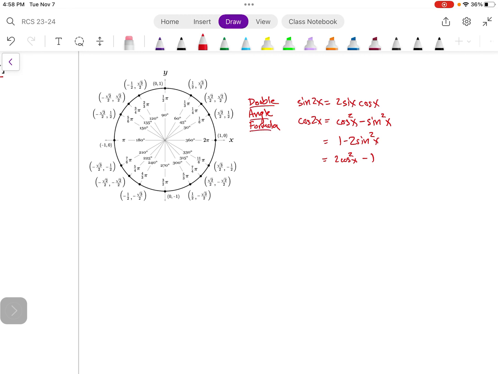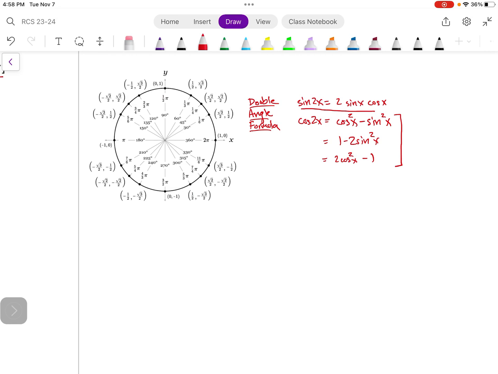These double angle formulas, we did run into in pre-calc very briefly last year. The one that we're going to need for this problem is 2 sine of x cosine of x. Now, some really handy double angle formulas are actually these cosine ones, and you may want to make a note of those.